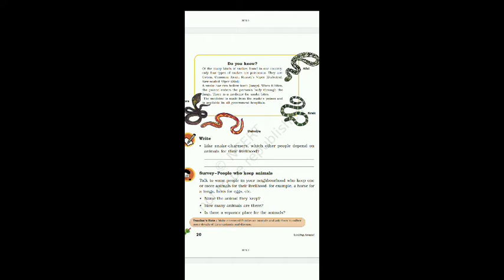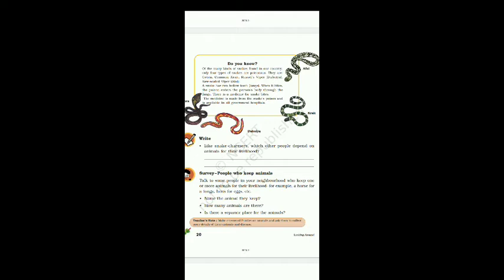Whenever you see a snake around, you can identify from its looks which one is poisonous or not. Please remember that only 4 types of snakes are poisonous. It means that whatever snake you see around, all of them are not poisonous. Only very few of them are poisonous. Names are given here, and pictures are also provided so that you can identify easily.